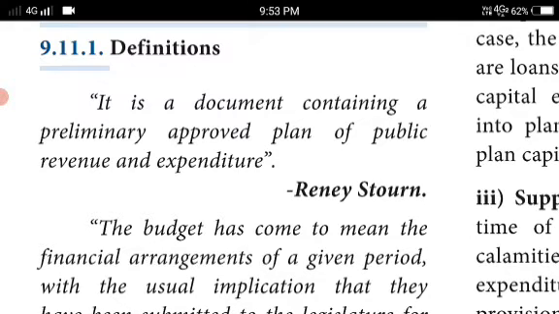So in this small leather bag is a document, about the parliamentary approved plan of public revenue and expenditure, the income and expenditure from their revenue.